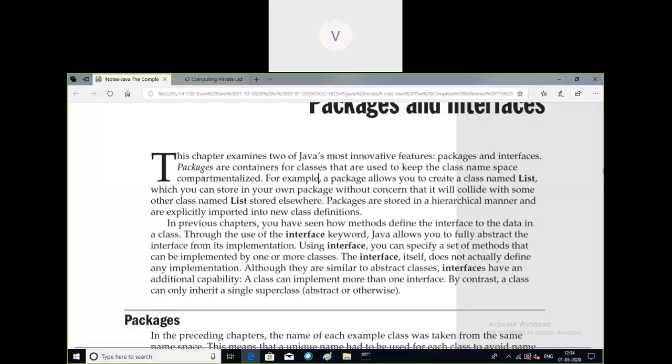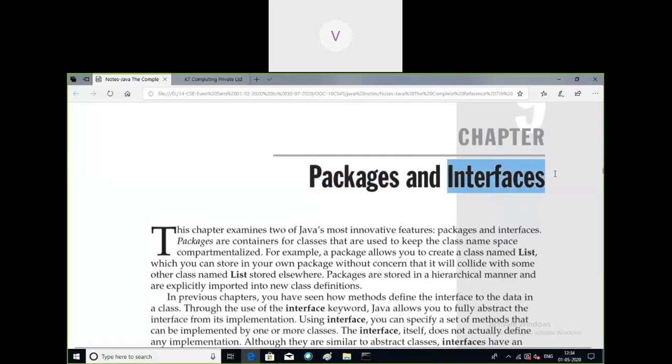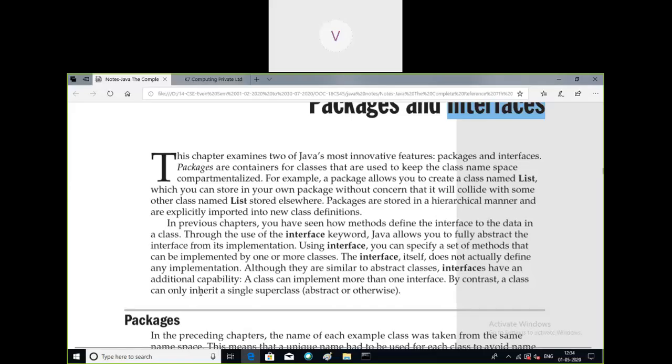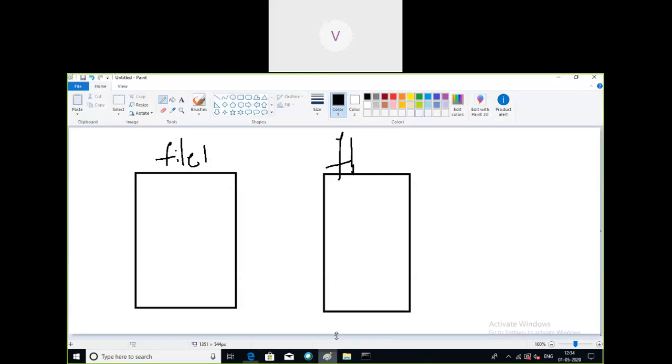I already briefed you about what actually is the package and what actually is the interface. Basically, packages allow programmers to use the same names for their classes, and even the same file name, provided that the file is stored in a package. So basically, we are creating our own file system library.